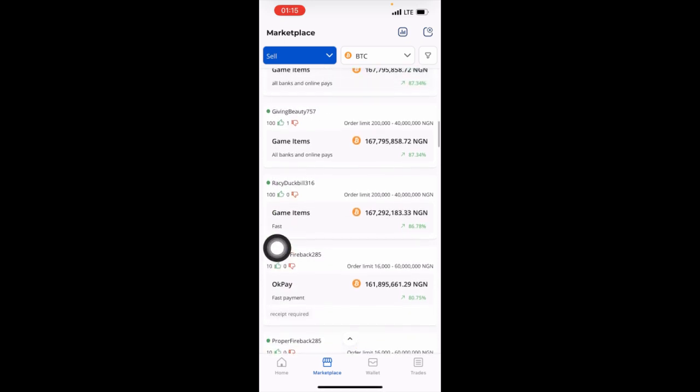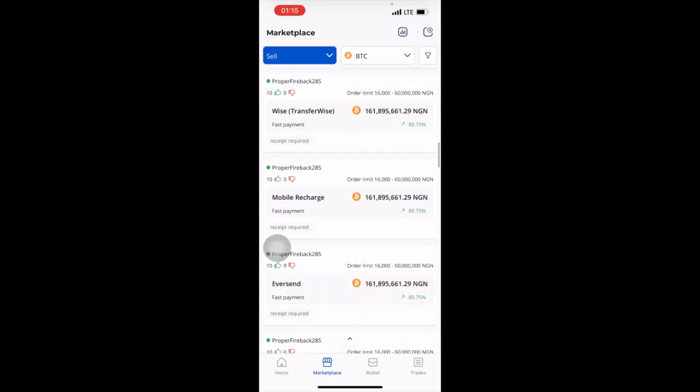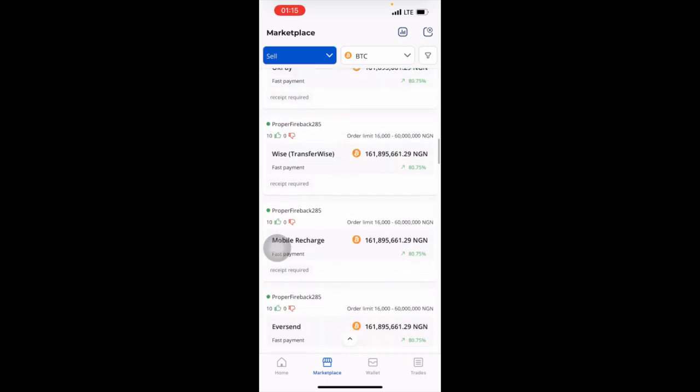So if you have that, you can do it. And this person is receiving OKX Pay. This one too, people always use it. And Rice Pay too is common in Nigeria. So let's jump straight with Rice Pay.